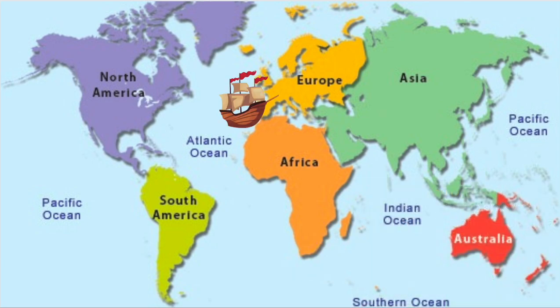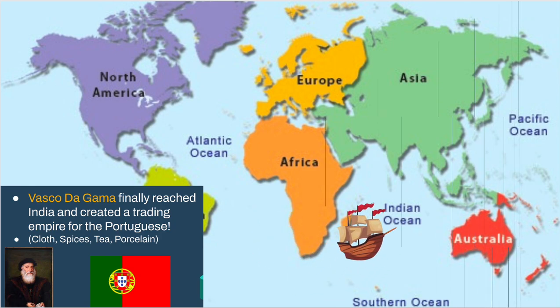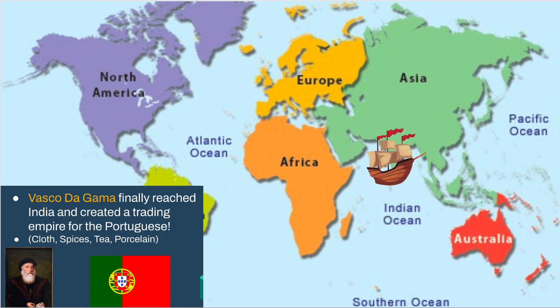Then right after that, we have Vasco da Gama, another Portuguese explorer. He's the first to sail all the way around Africa and reach India. So we see these explorers starting to get out of Europe to find sea routes to new places.